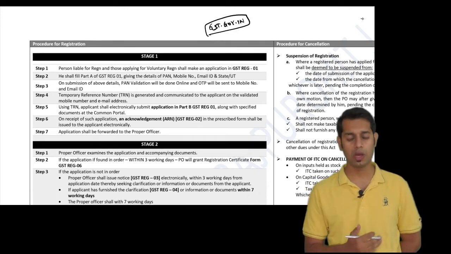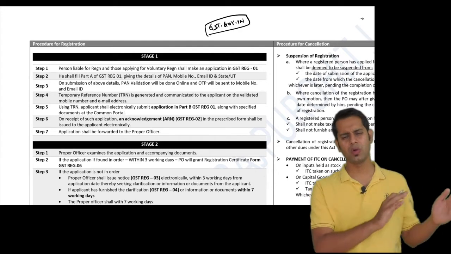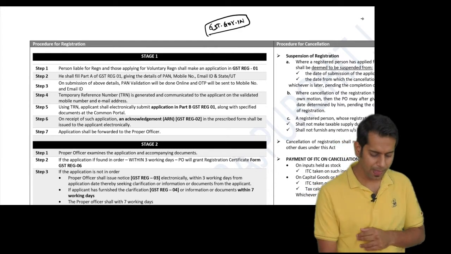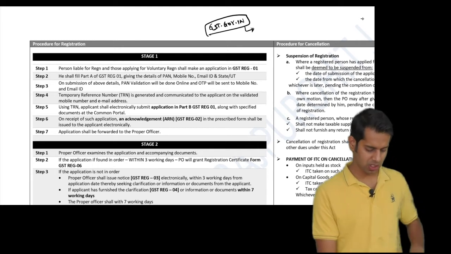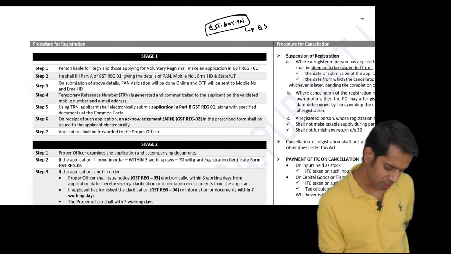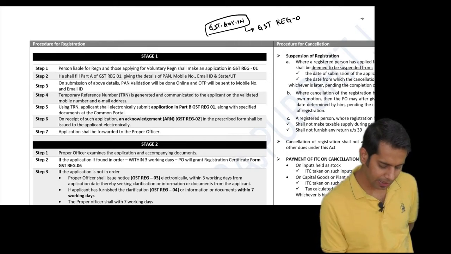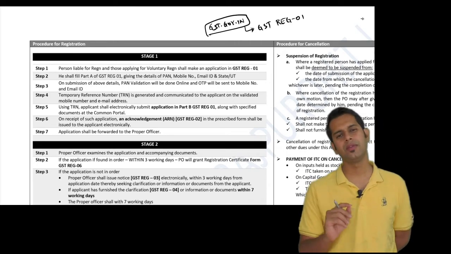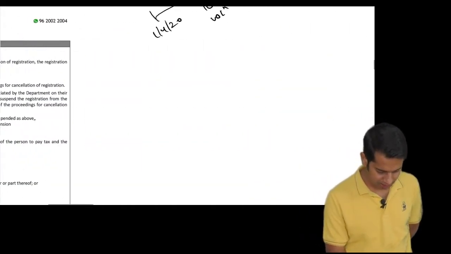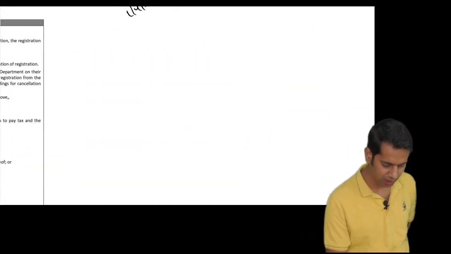You will have to go to the common portal, and over there check the registration tab. You will have to make an application for registration. The application form is called form GST REG01. We will discuss the form separately, and then see the procedure given over there.